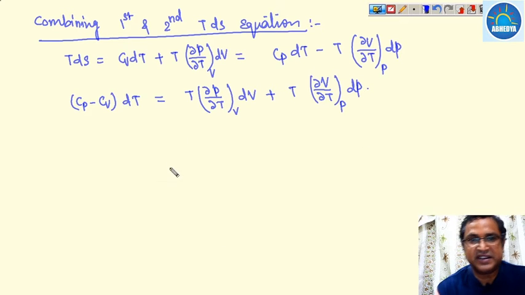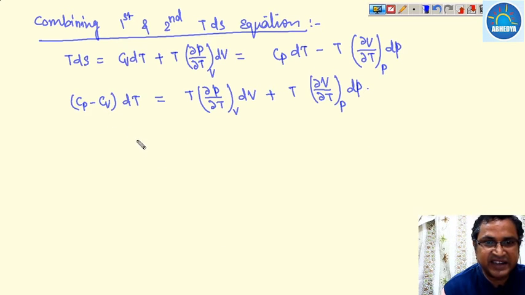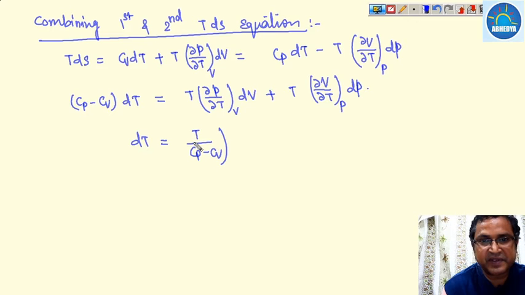We can write dT is equal to T upon Cp minus Cv, times (∂P/∂T) at constant volume dV